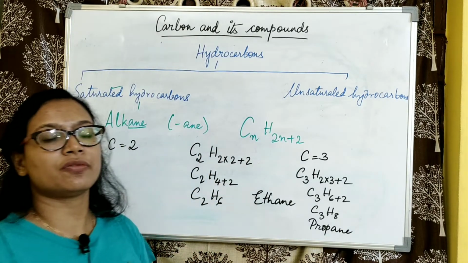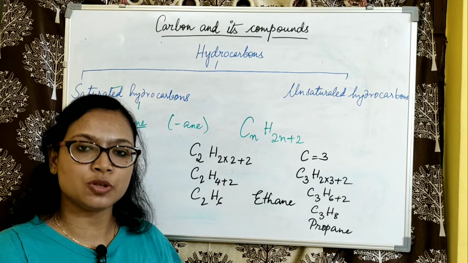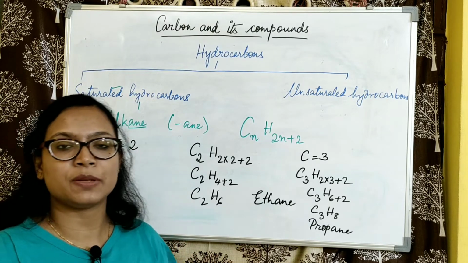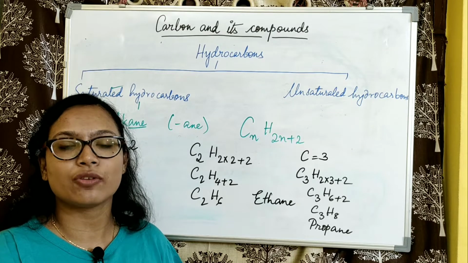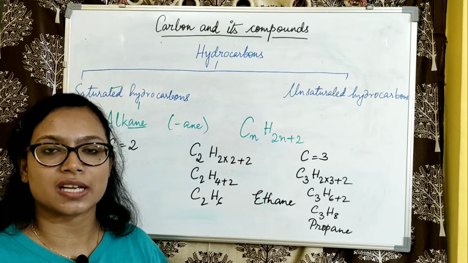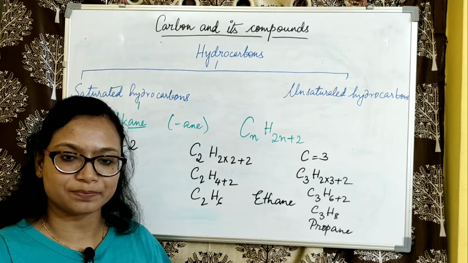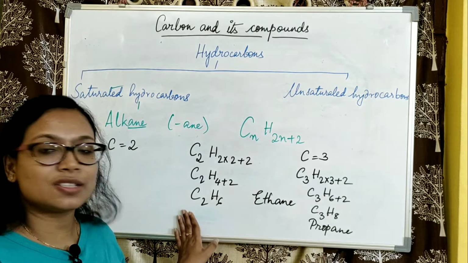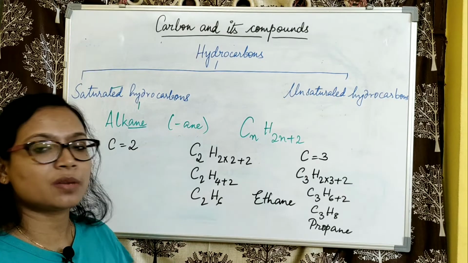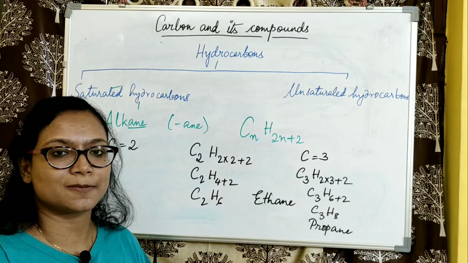In a very similar way we can find out the fourth member. 4 means but, and ane, it will be butane, so it is C4H2 into 4 plus 2, that is C4H10. Similarly we can get pentane, hexane, etc. So this is all about the saturated hydrocarbons. Now let us come to the unsaturated hydrocarbons.